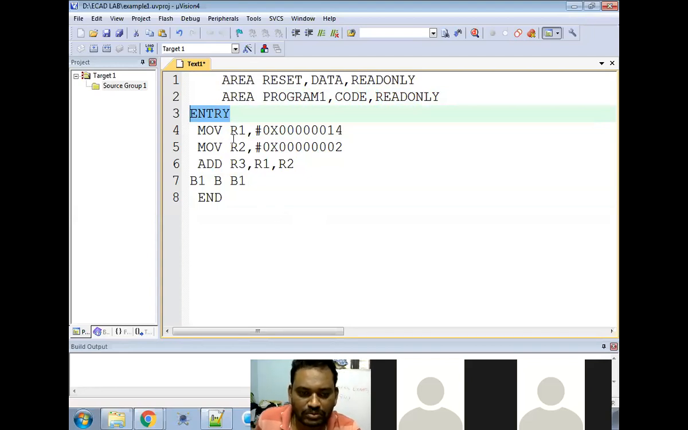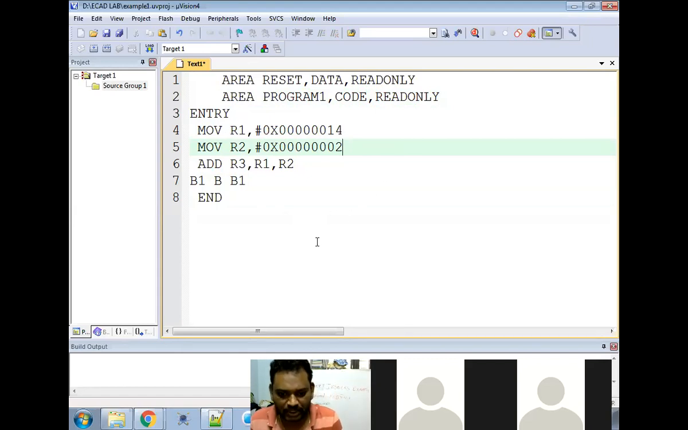Next, move. I want to write a simple program. Move R1 comma hash, move R1 comma register 1. This is generally the explanation you want. Sir, in total how many registers are there?